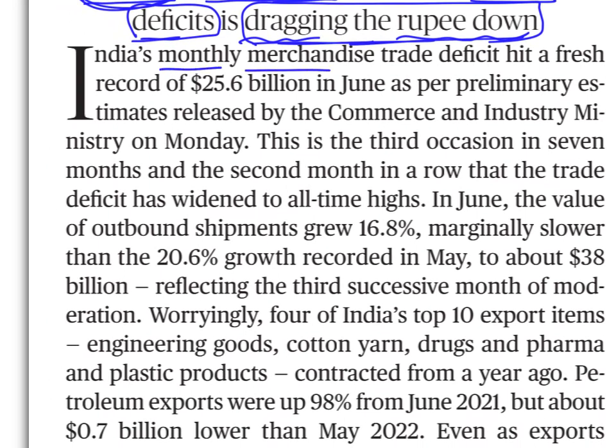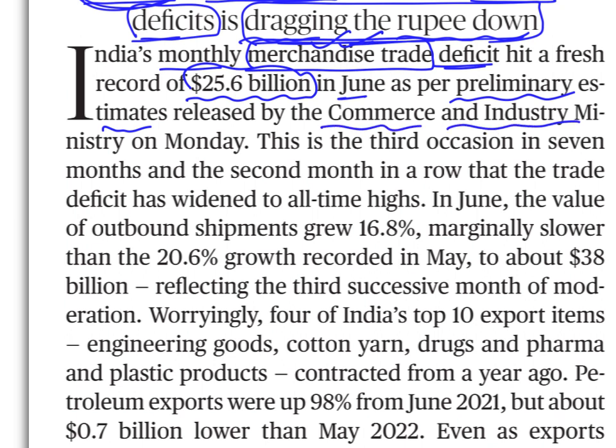So let's go through this one by one. India's monthly merchandise trade. Whenever you see the word merchandise, what is the meaning of this? Goods, not services. Merchandise trade deficit hit a fresh record of $25.6 billion in June, as per preliminary estimates released by the Commerce and Industry Ministry on Monday. The ministry released estimates according to which merchandise trade deficit hit a record high, which means imports are much higher compared to exports.